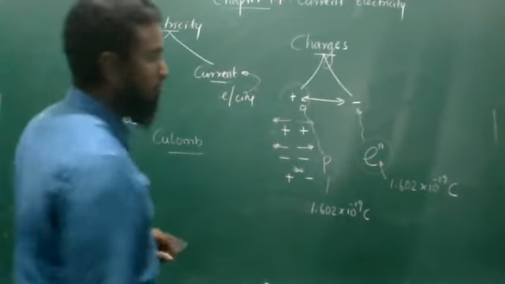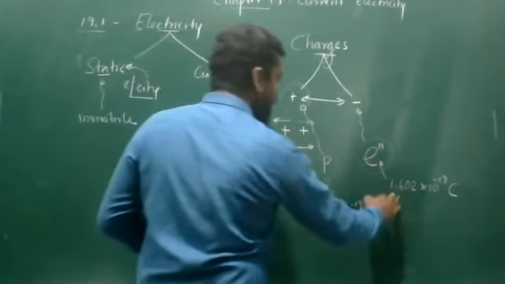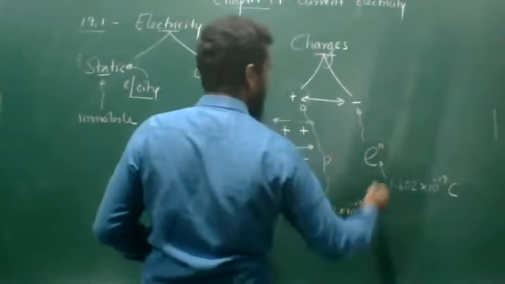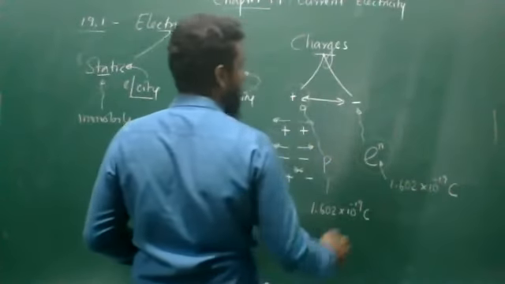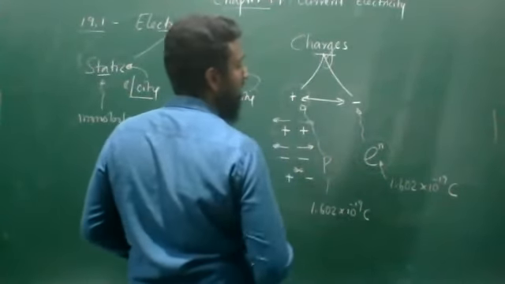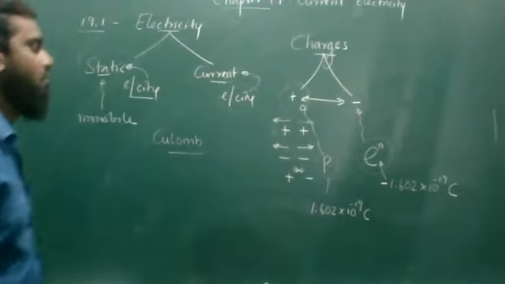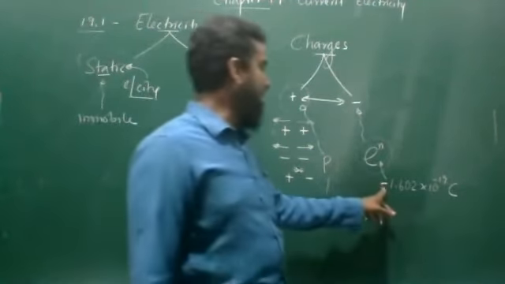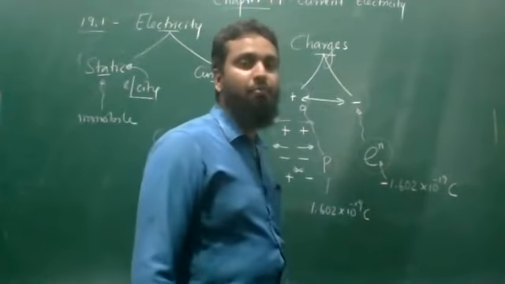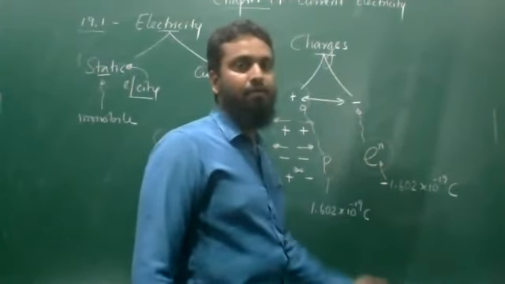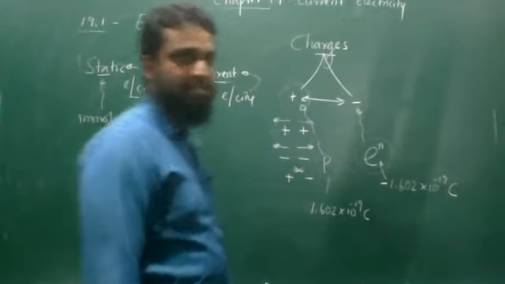To show that this has the opposite nature of the charge present in the electron, we put a minus here. This is not an actual minus; it is just the minus we put to indicate that the negative charge is present.